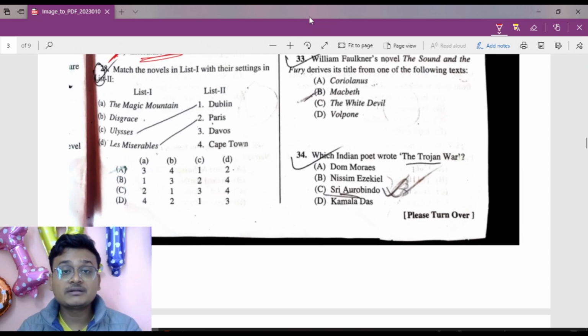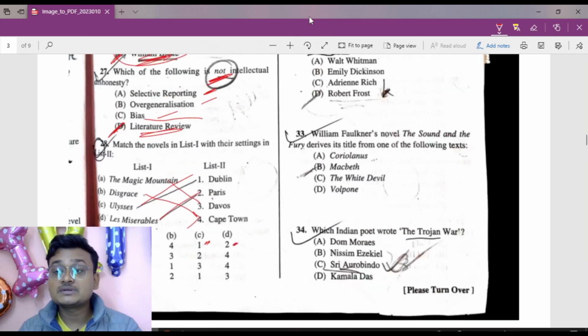Match the novels: The Magic Mountain, Disgrace, Ulysses, Les Miserables, with Dublin, Paris, Davos, Cape Town. Ulysses is set in Dublin, whereas Les Miserables was set in Paris. So here D equals 2. Les Miserables, Paris. Then Ulysses, Dublin, C1. Then Magic Mountain, that is Davos. And B4, that is Disgrace, Cape Town. So option number A is the right answer here.